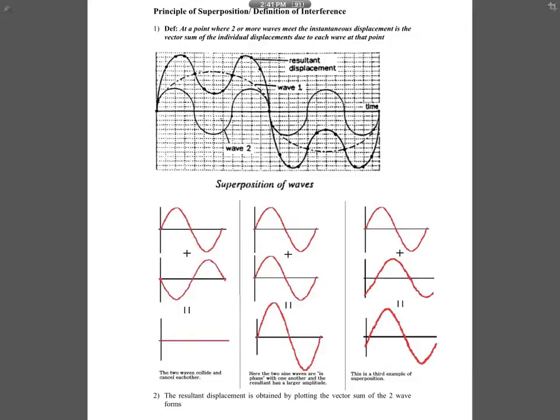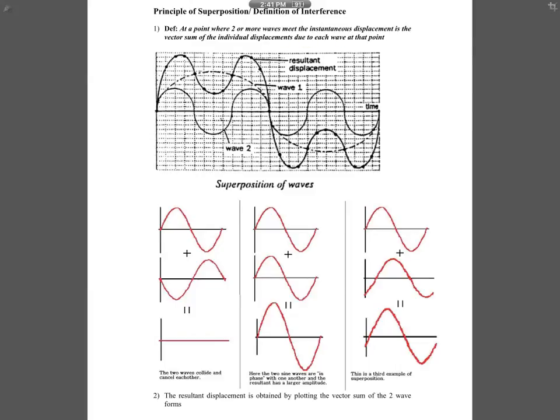But let's talk about the principle behind the interaction of waves. When waves interfere or interact, what must they follow? They follow what we call the principle of superposition, which is also called the definition of interference. That means if they ask you to define interference or to define the principle of superposition, you write the same thing. It says that at a point where two or more waves meet, the instantaneous displacement is the vector sum of the individual displacements due to each wave at that point.